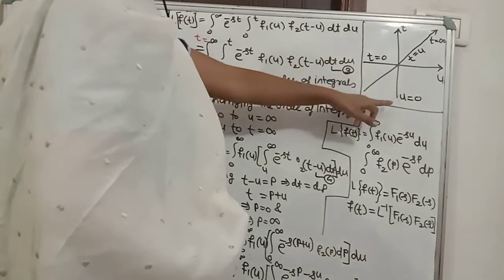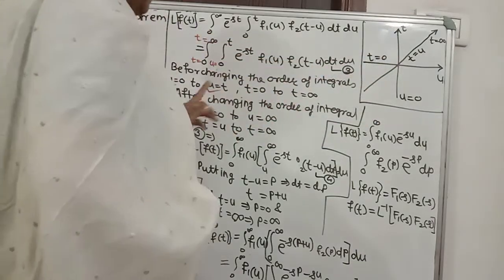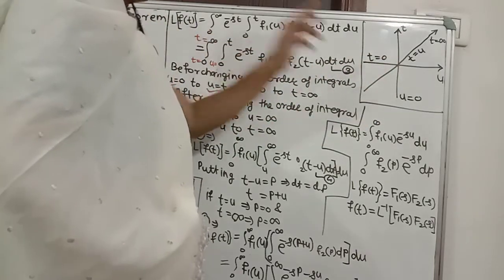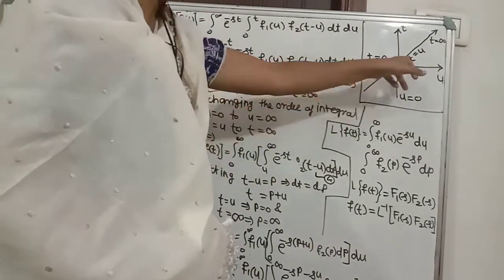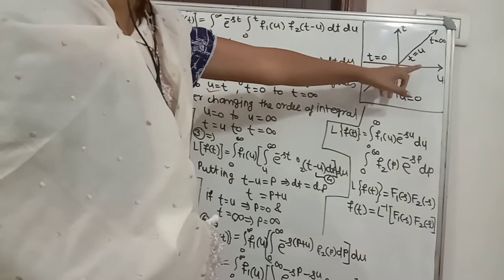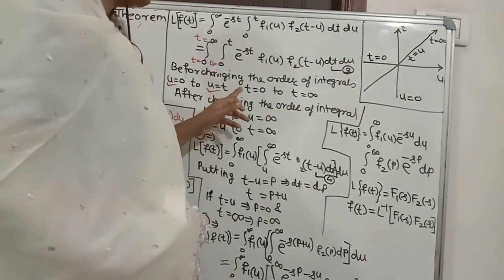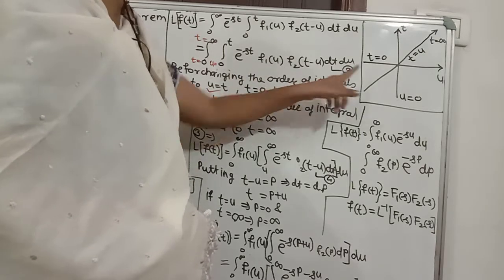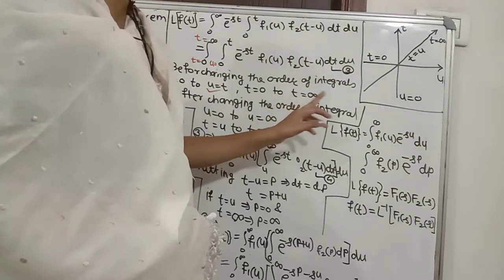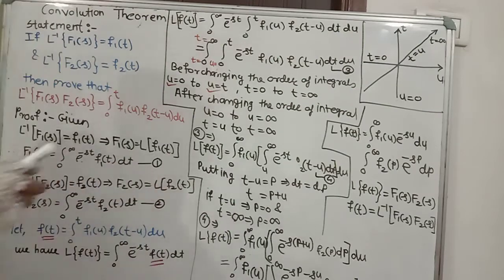So we write here, first, u is equal to 0, which acts like a y-axis. Then t is equal to 0 acts like an x-axis. Then u is equal to t means the line passing through the origin and making a 45 degree angle with the axis u and with the axis t. The next one is t is equal to 0, which is already written. Then t is equal to infinity, means t is going towards infinity.